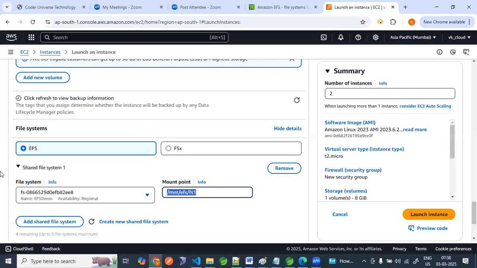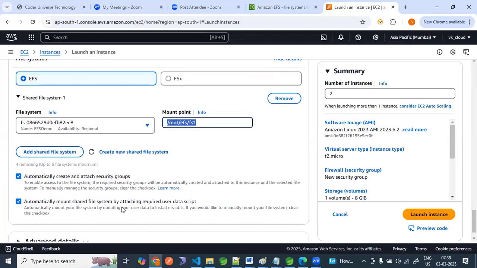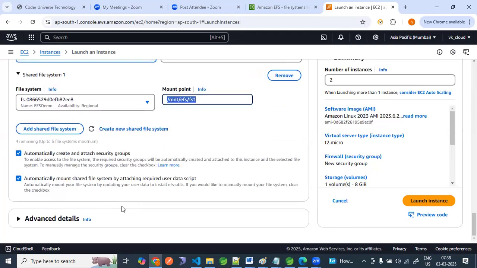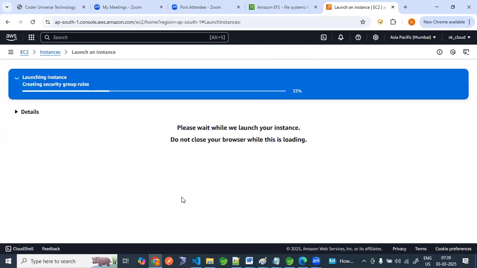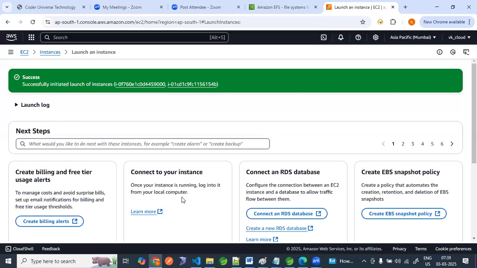Mounting, you know the meaning of mounting, right? Mounting means we are attaching. So this is the path where it is going to attach. Now everything is done. Let me launch the instance. The instances are being created now.